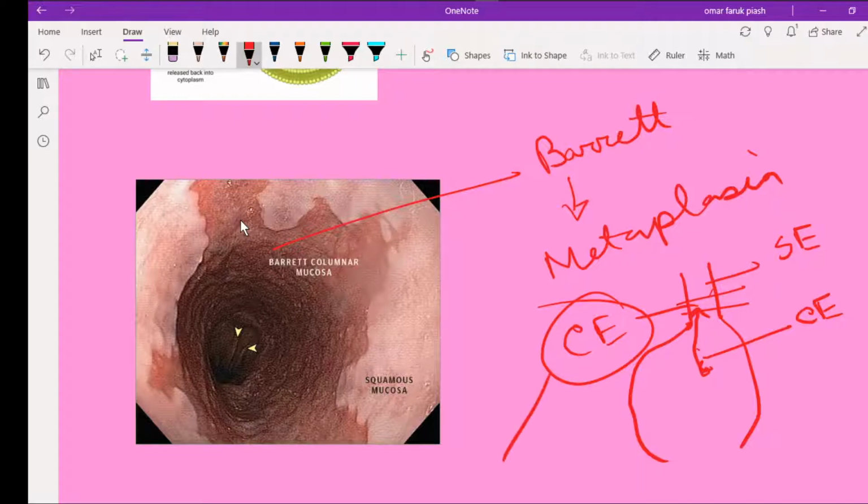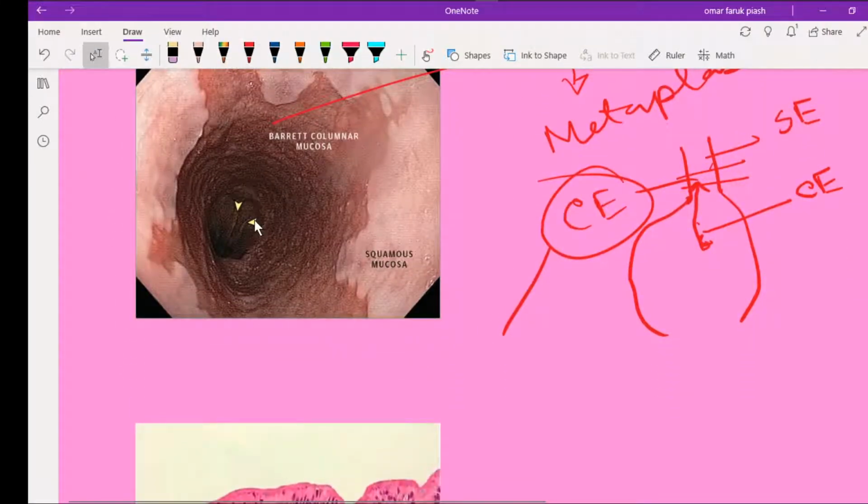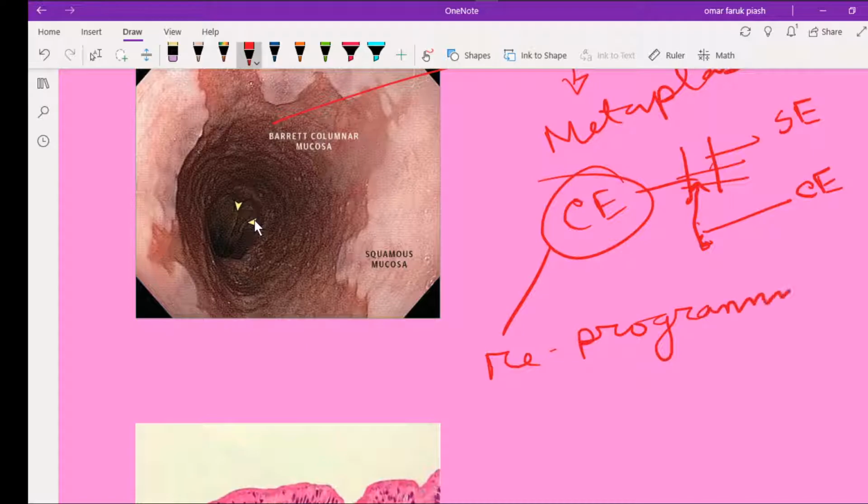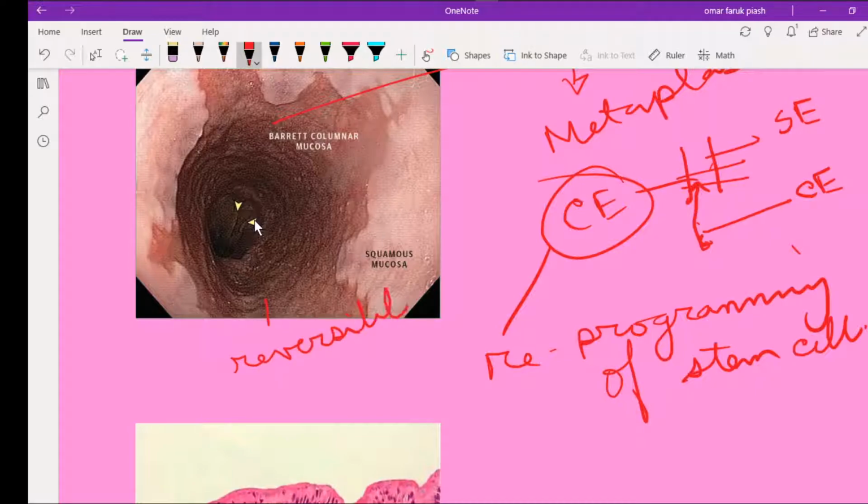This metaplasia happens due to reprogramming of stem cells. And the wonderful thing is it is reversible if you remove the stressor.